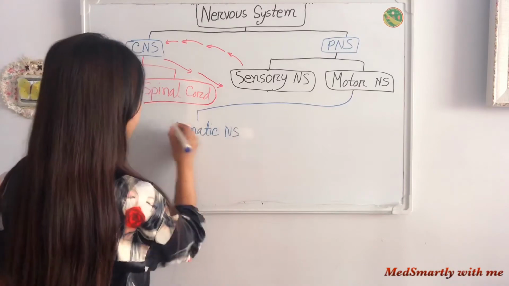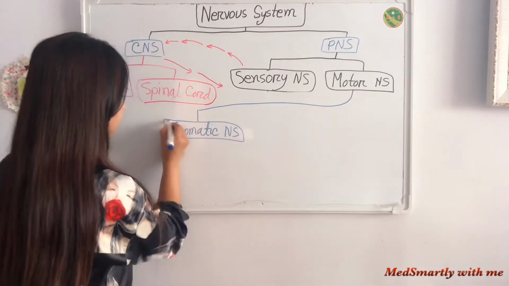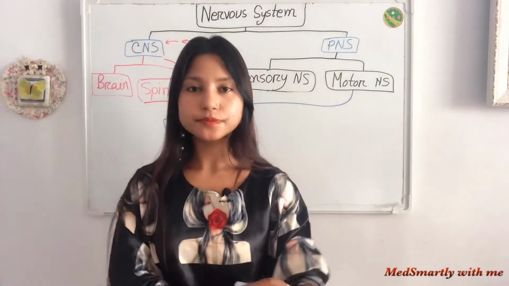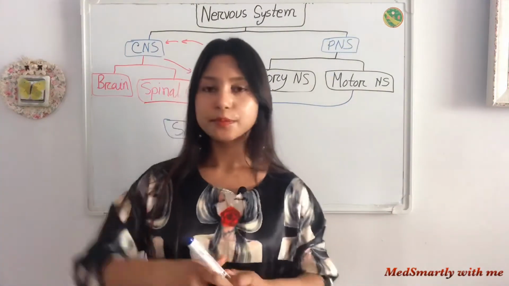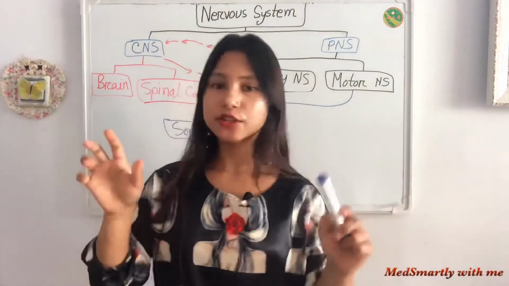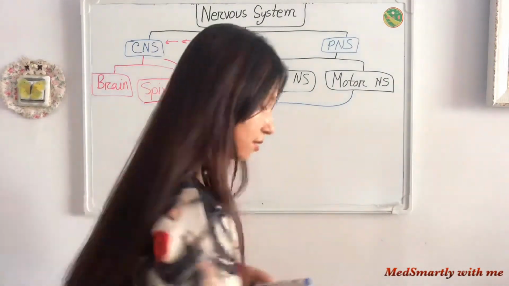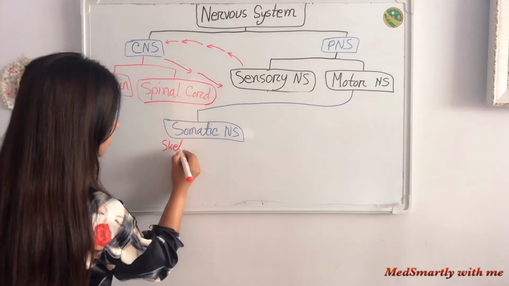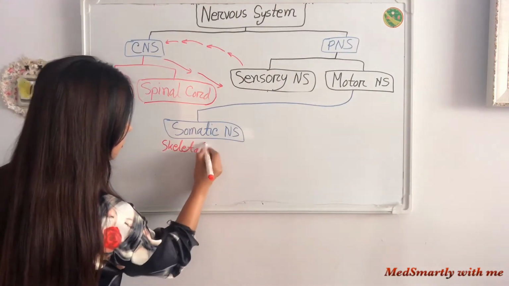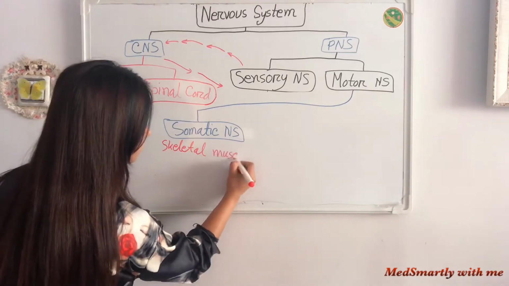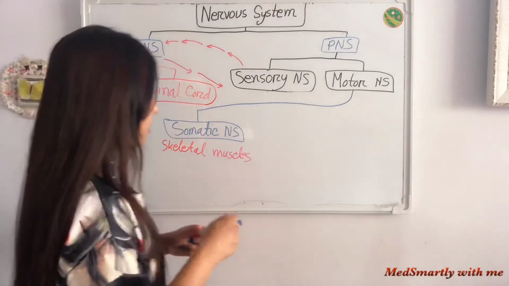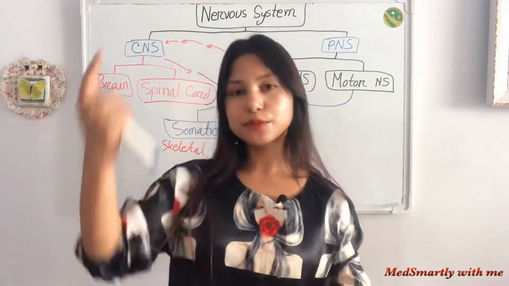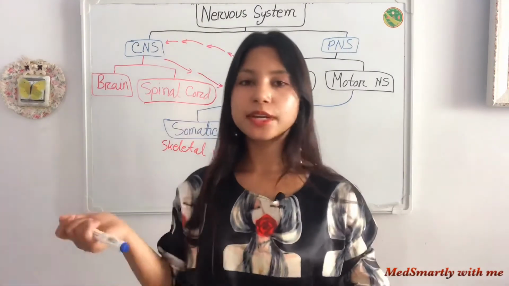Somatic nervous system. Somatic nerves give commands to our skeletal muscles, because we can control skeletal muscle actions ourselves. So if a motor signal goes to our skeletal muscle, then we can control it.